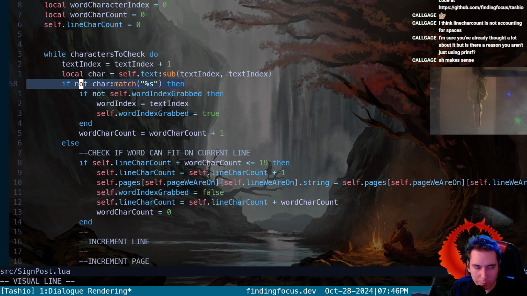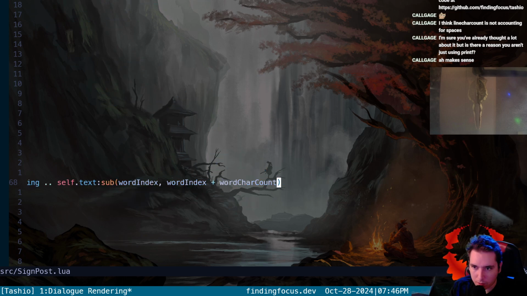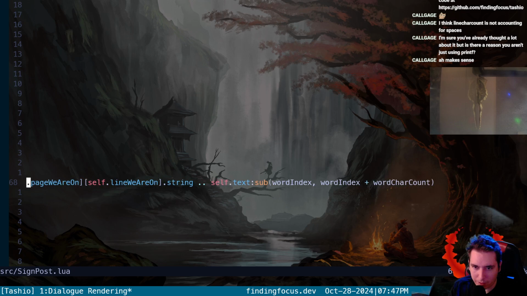So the next time we find a non-space character, we should be snagging that word index, and that is what we're using to put in a substring that starts at the new word index and ends at the new word character count.